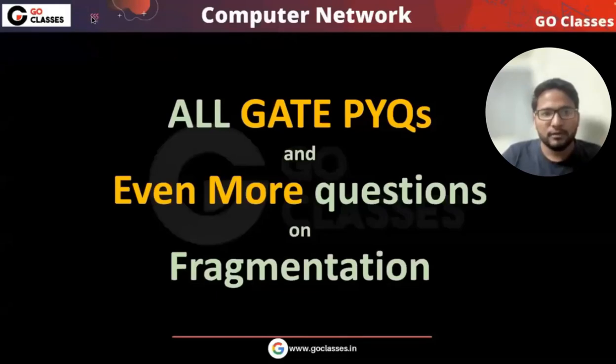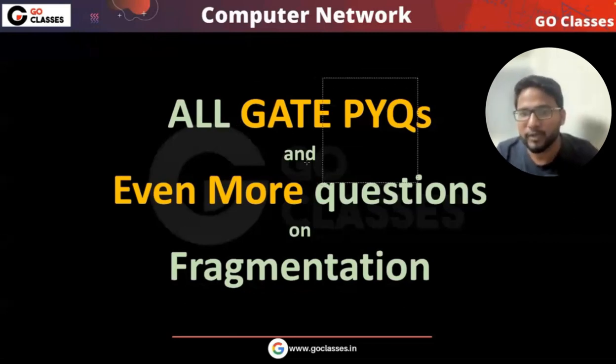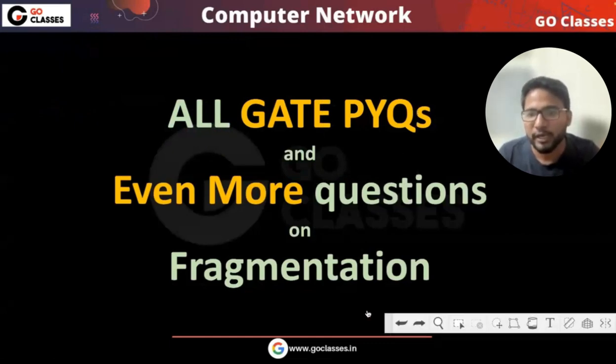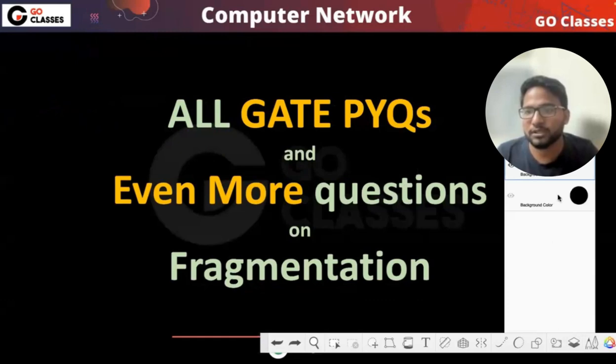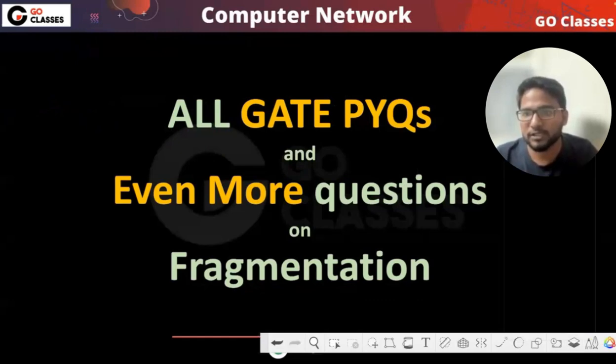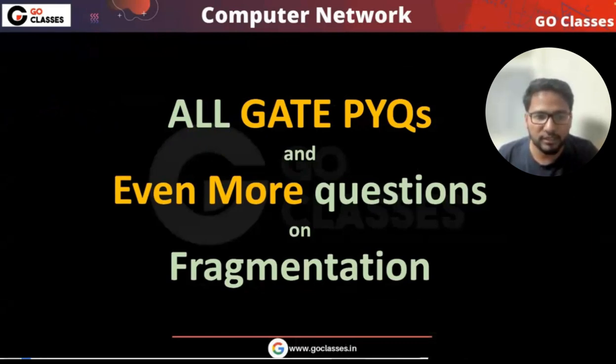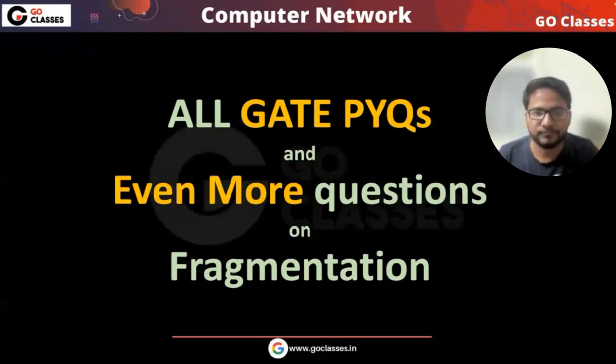Hi everyone. So today we are going to see some questions from fragmentation and all the PYQs which have been asked in fragmentation, I mean in GATE. Whatever they have asked, we are going to see all of those PYQs, including some more questions in the fragmentation. So let's just get started. The more questions and the PYQs, all of them will be very interesting. So that's why this lecture will be quite interesting, right? Okay, so let's get started with this lecture.